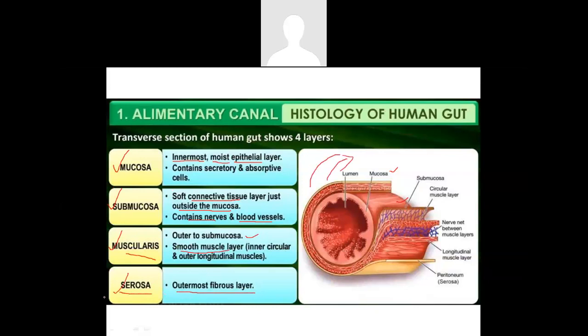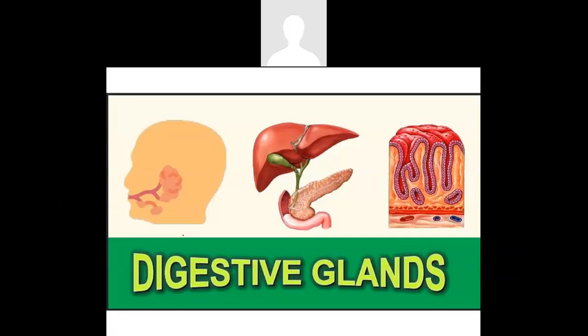So this is how the human gut is designed. Throughout the human gut, there will be 4 different layers: mucosa, submucosa, muscularis and serosa. So we are seeing it from the inside to the outside. If it is going from outside to inside, it is serosa, muscularis, submucosa and mucosa. In the next video, we'll see about digestive glands.